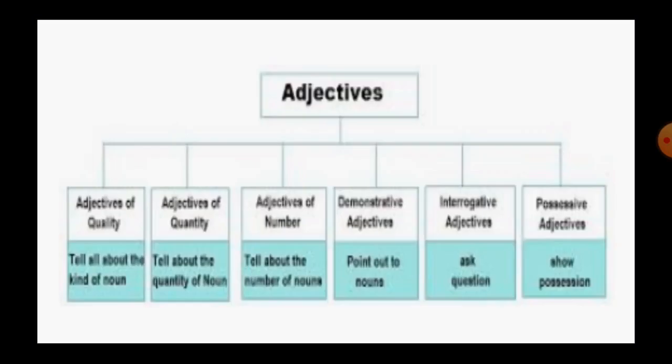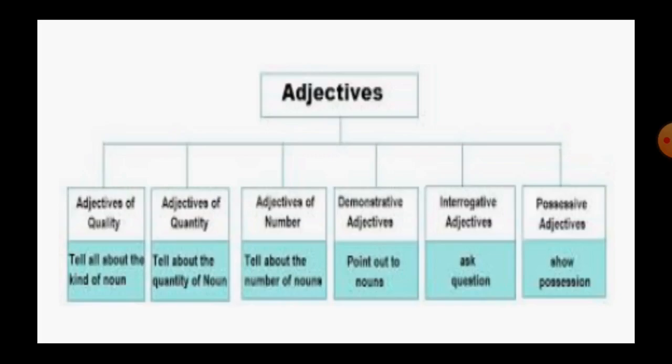Kinds of adjectives. Adjective of quality tells all about the kind of noun. Adjectives of quantity tell about the quantity of a noun. Adjectives of number tell about the number of nouns. Demonstrative adjectives point out nouns. Interrogative adjectives ask questions. Possessive adjectives show possession.